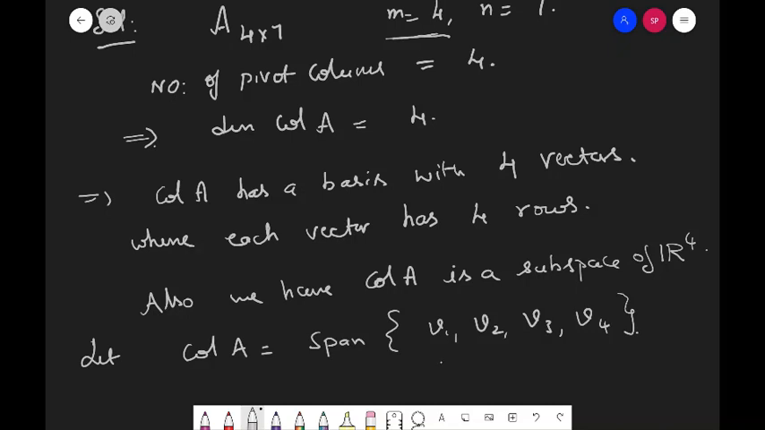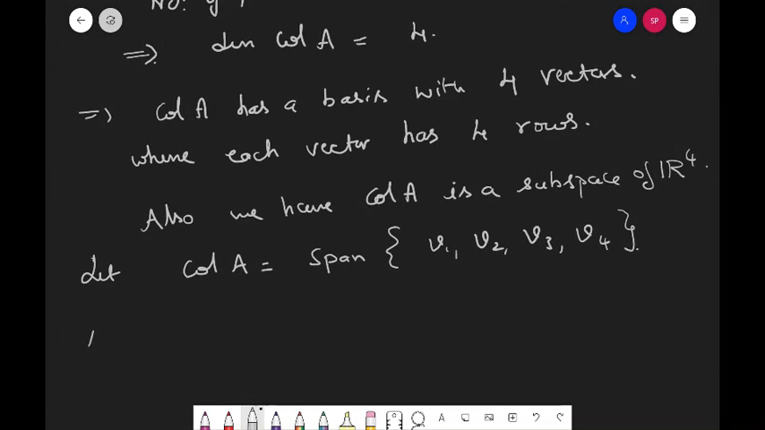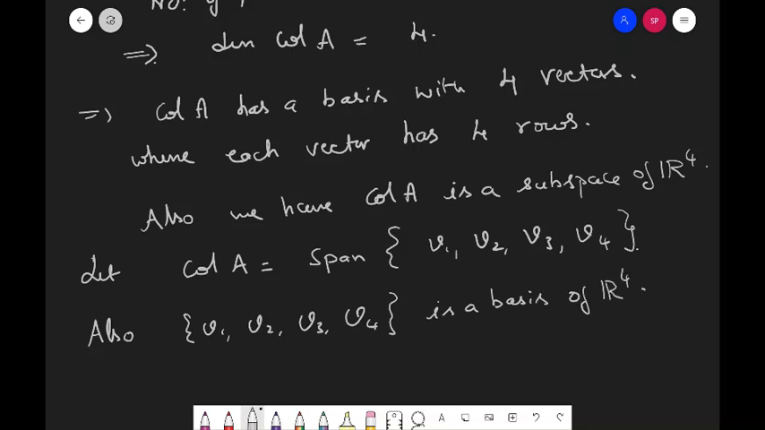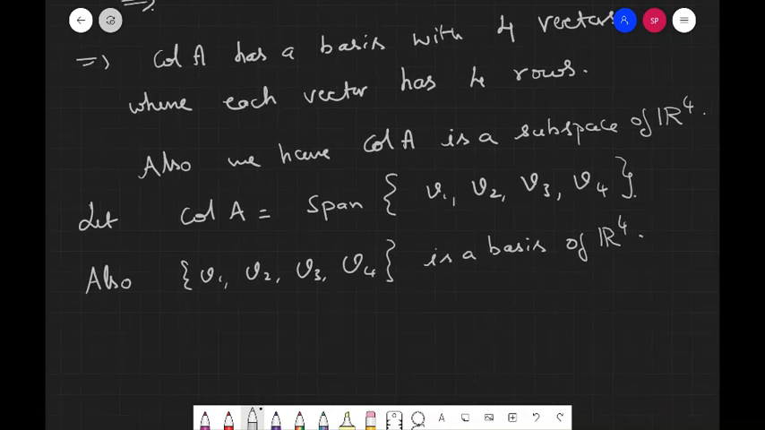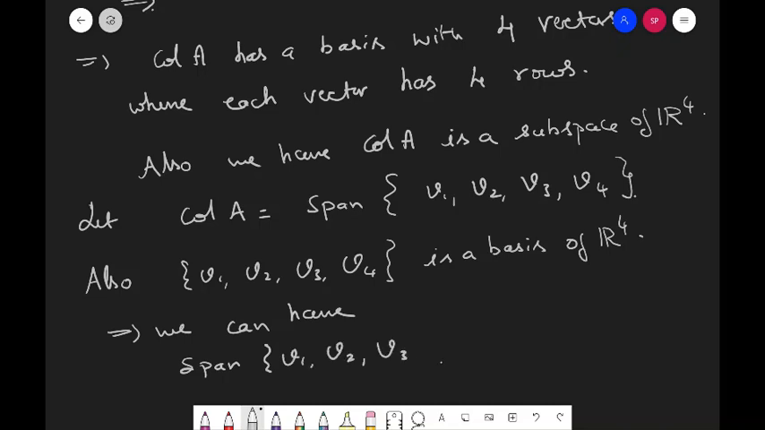Then 4 vectors, then let us take this one where I can say V1, V2, V3, V4 is a basis for R4 also. That implies we can have the span of V1, V2, V3, V4 is also equal to R4.